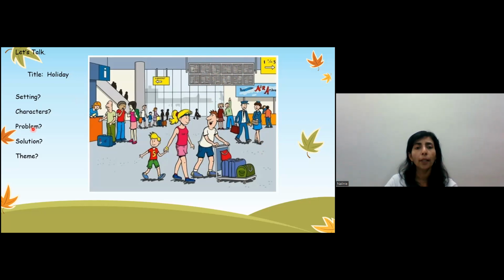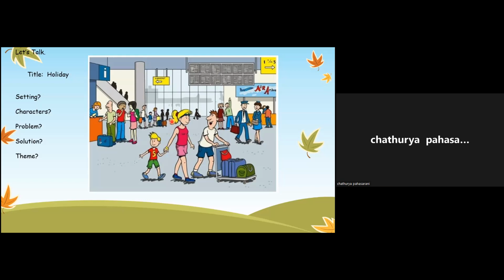Okay. So what do you think the problem here is? What do you think is there a problem here? What do you think a problem is over here? Can you see anything and let me know, children? No. No problem.